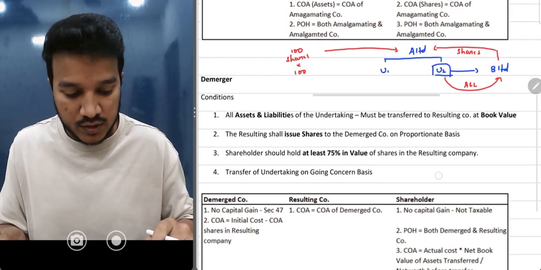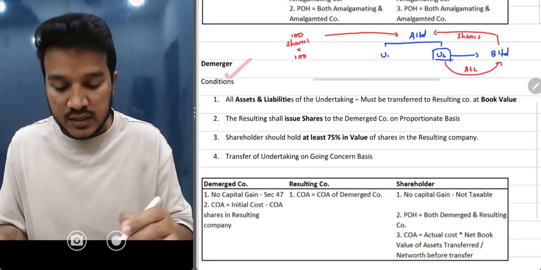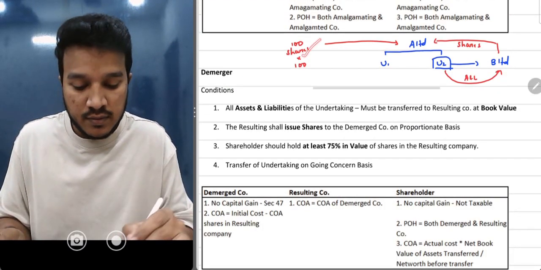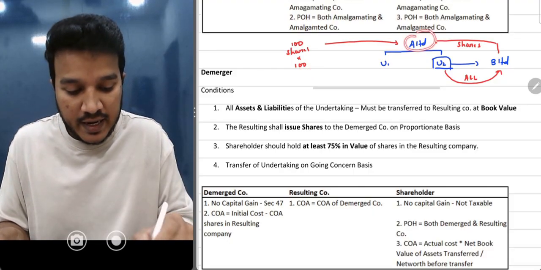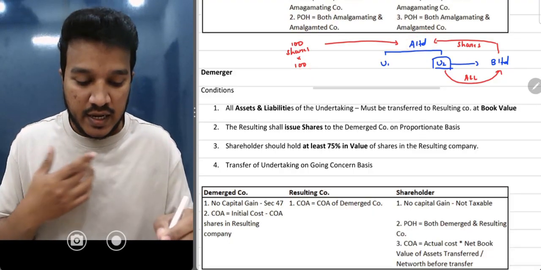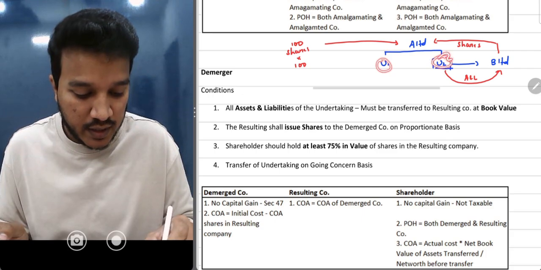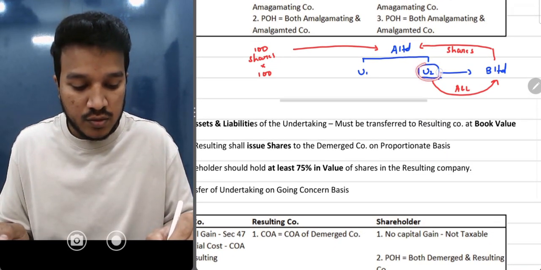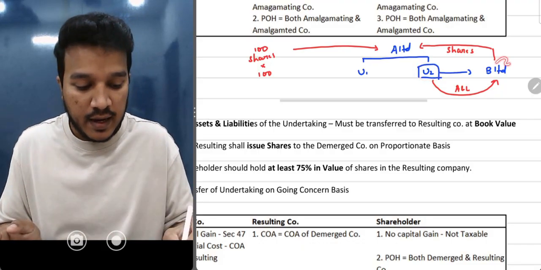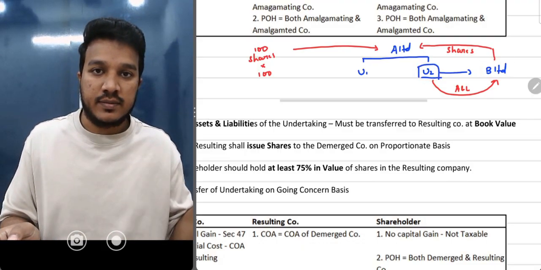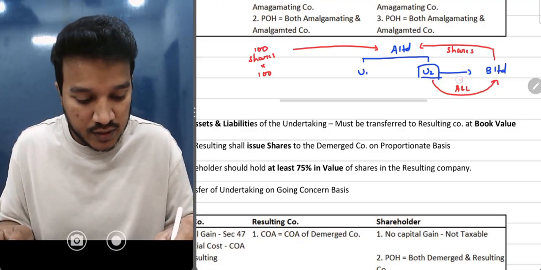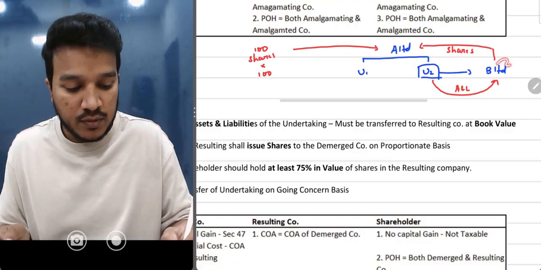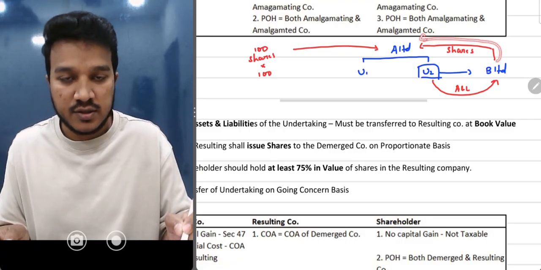Now let's see demerger. Demerger is a little tricky, try to understand. I've solved it very easily. I purchased 100 shares for 100 rupees of A Limited. When I purchased, A Limited had two undertakings, undertaking 1 and undertaking 2. Later, A Limited decided to sell off this entire undertaking and form a new company called B Limited. It is transferring all the assets and liabilities of this undertaking to B Limited. Now in return, B Limited has given shares.